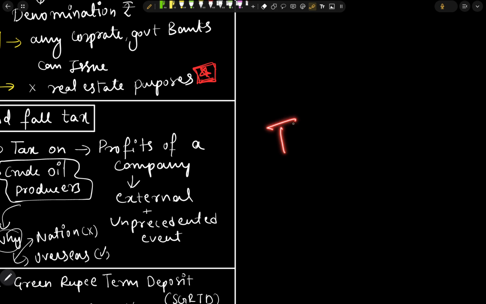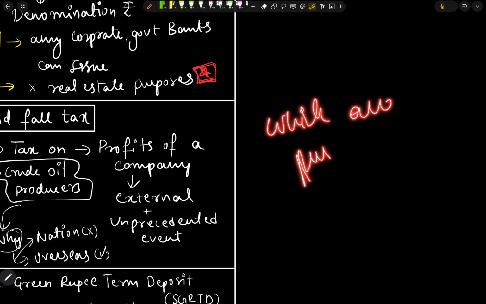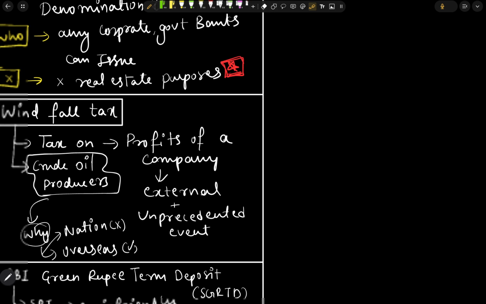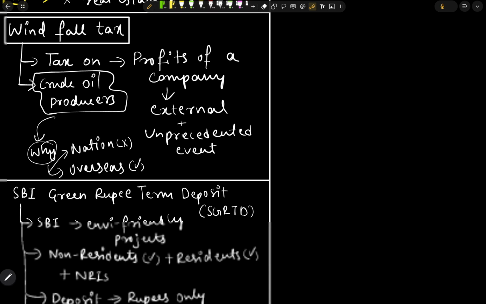So the tax which the government puts on companies or industries which are making huge profits during any unforeseen circumstances is known as a windfall tax. Okay.